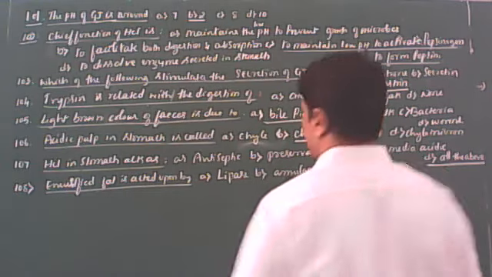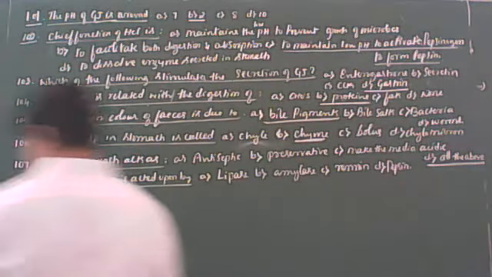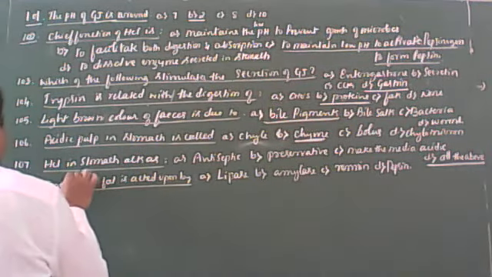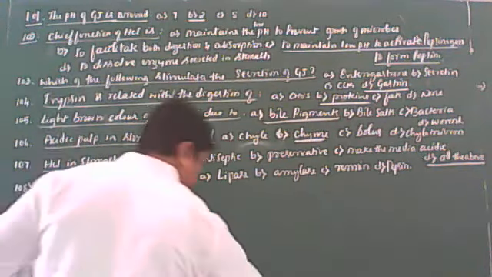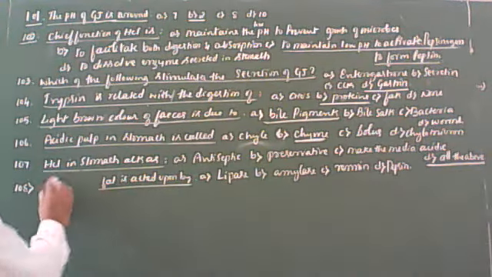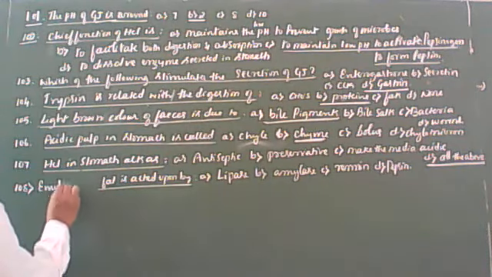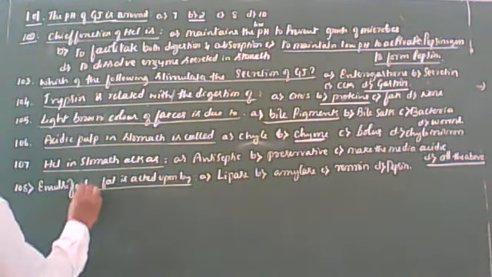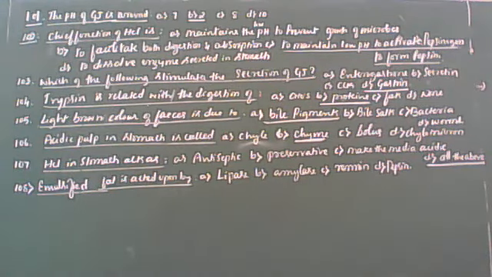Yes, you remember this. You know that bile salts bring the emulsification of the fats. Because we have only two lipases, students.